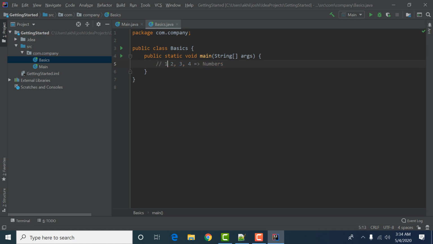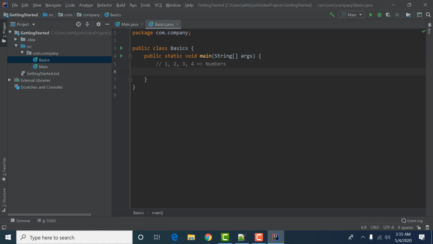But the computer does not know what those numbers are. Our Java code doesn't know what these numbers are. So we have to tell the compiler, our system, what these numbers are. Actually, programming is like we have something in our mind, and we have to try to tell our computer the instructions that it has to follow, and it will give you the output. Okay, so there is the concept of these numbers.